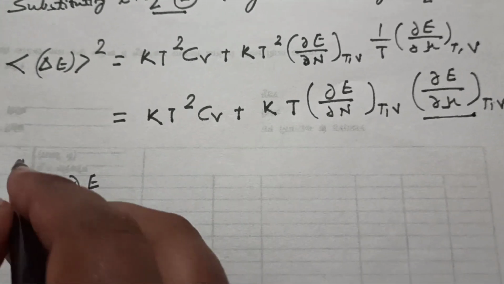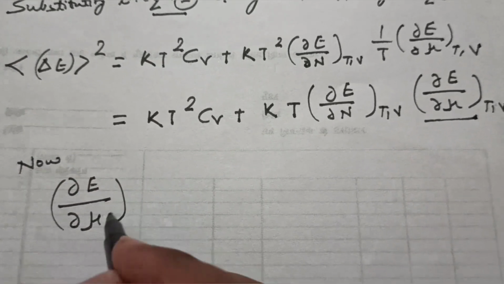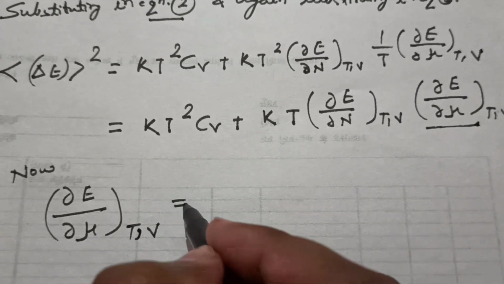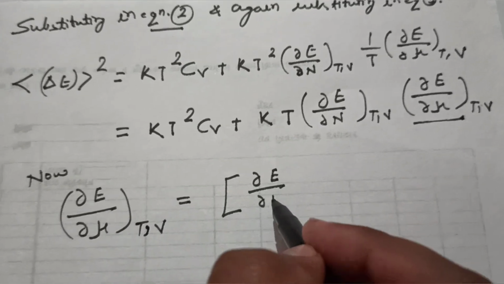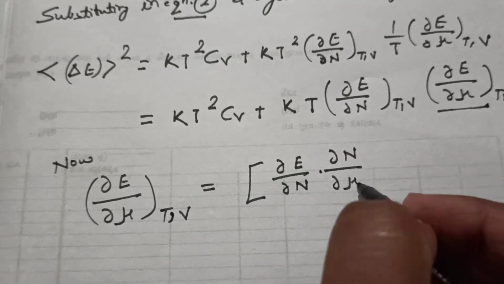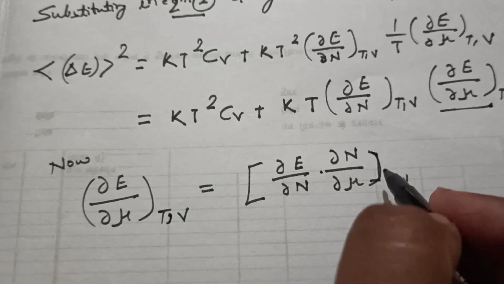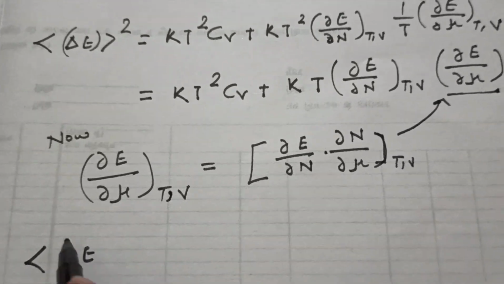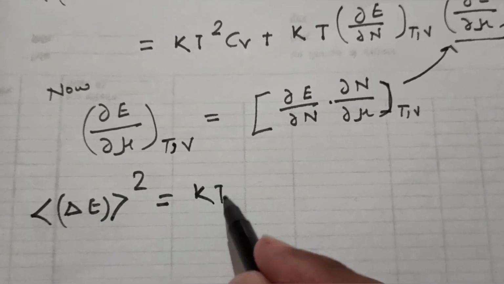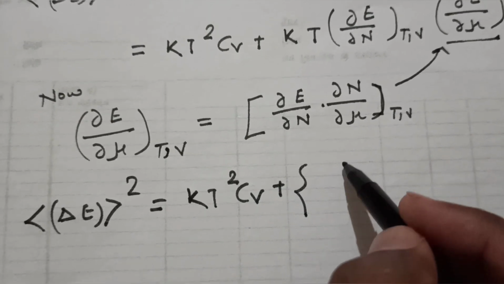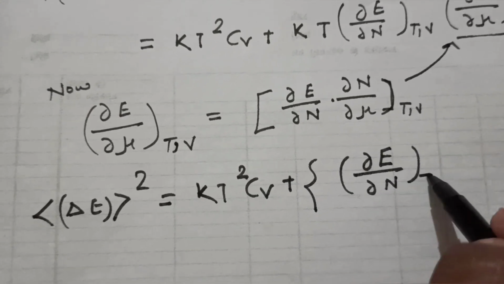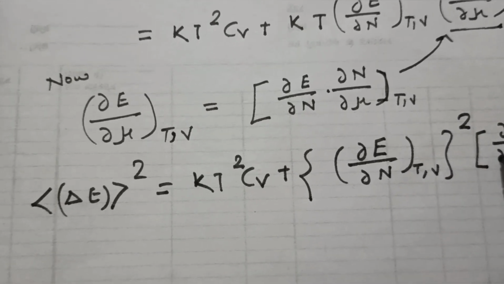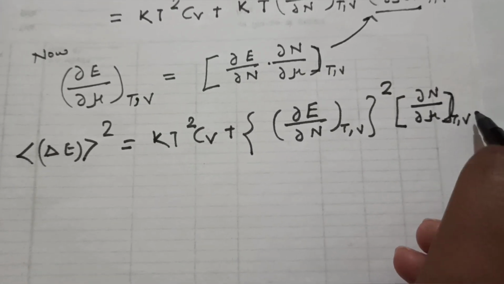Now just look at it carefully. ∂E/∂μ, keeping temperature and volume constant, can be rearranged as ∂E/∂N times ∂N/∂μ, at temperature and volume constant. I will just substitute this value in place of this. So we will have this equal to kT² times C_V plus ∂E/∂N at T and V, whole squared, times ∂N/∂μ at T and V.